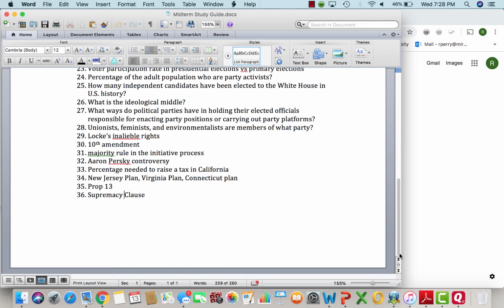Know what Proposition 13 was, and it limited property values to 1%. And know the vital aspects of democracy, which are equality before the law, one person, one vote, and we're all equal.